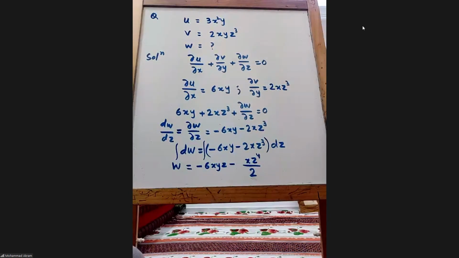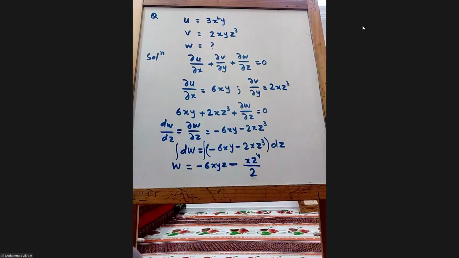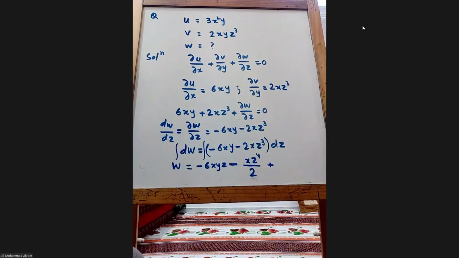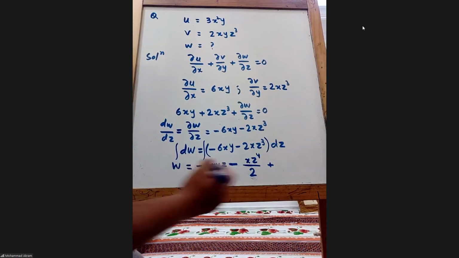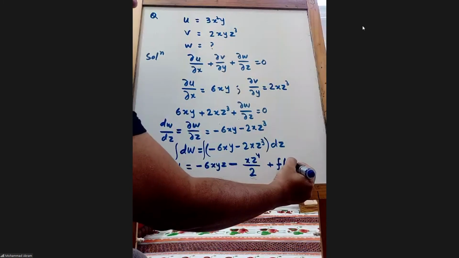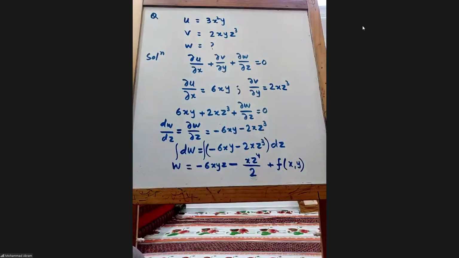You know the integration; the main thing is that we need to add some constant, plus c. So instead of c, what will we write? Some constant which is a function of x and y. Why did I write x and y? Because if they were there, we will not integrate them.